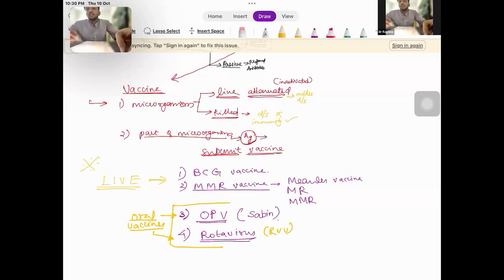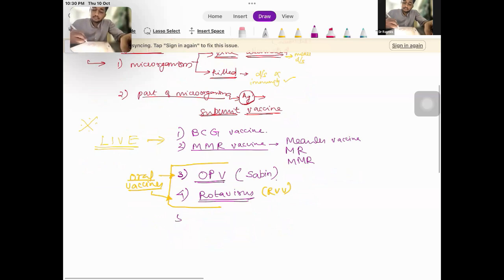Okay. So both the oral vaccines are a live vaccine, the OPV and the rotavirus vaccine.